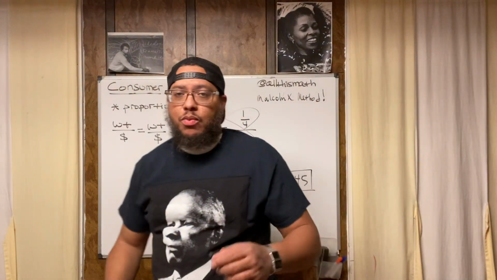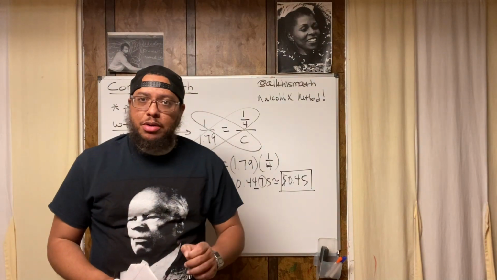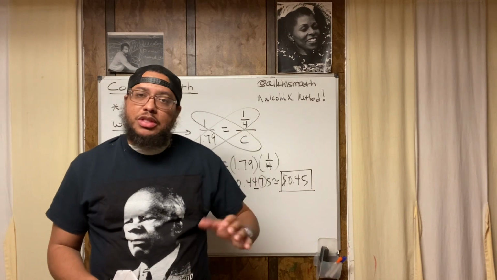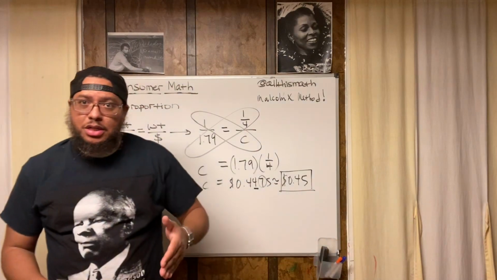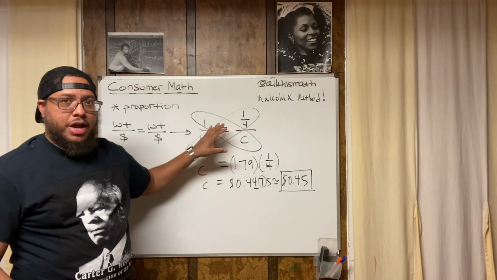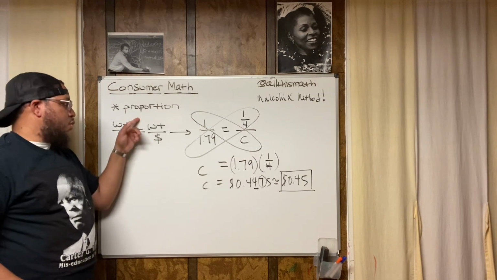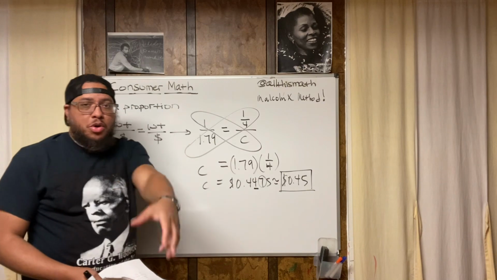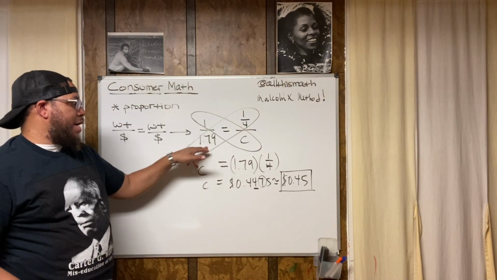Whenever you see a problem where you've got a relationship between two things, and you're trying to figure out a missing number where there's an equal relationship with something else, use the proportion method, or create a proportional equation. First set it up, identify what's going to go where. In this proportion, we have weight over cost is equal to weight over cost. Then you go into the problem, pull the numbers out, and put them where they belong. The 1 up top, because that's the weight, $1.79 on the bottom, that's the cost.